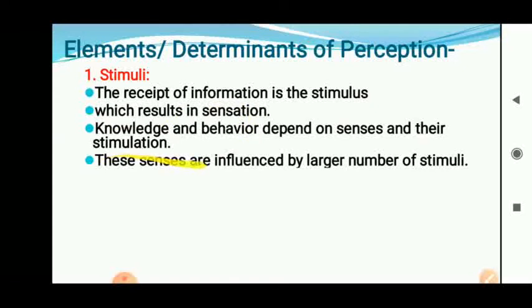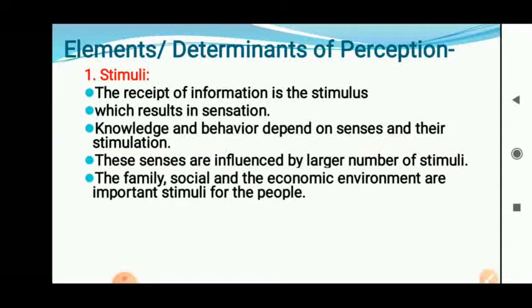These senses are influenced by a large number of stimuli. Senses means our sense organs, or the information which we receive, or understanding that particular information. So the senses depend upon the number of stimuli, the number of messages which we receive. The family, social, economic environments are the important stimuli for people.